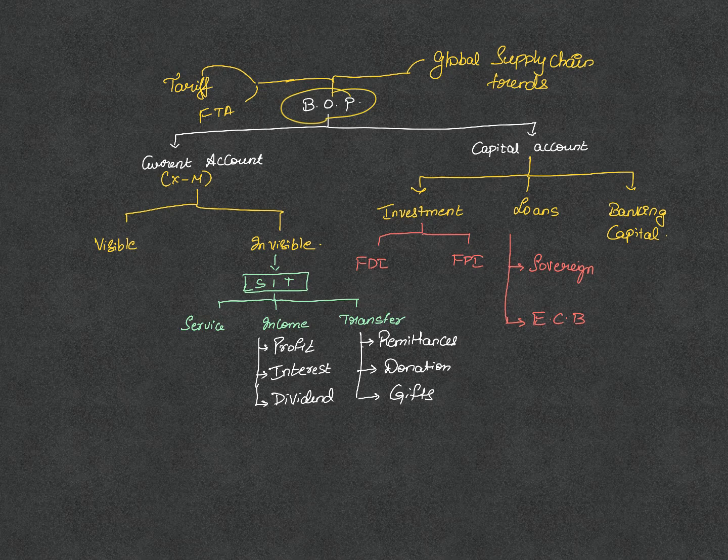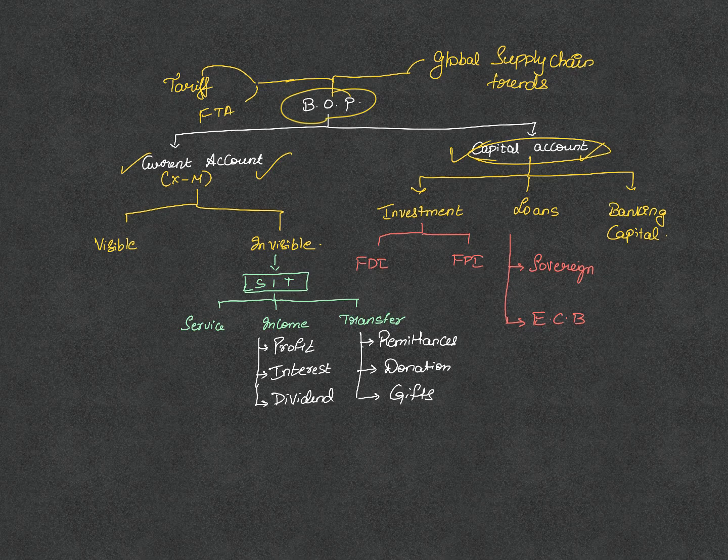This is nothing but an accounting mechanism which tracks how money is flowing in and out of the system. This can be divided into two parts, current account and the capital account. This is the first area where you can get questions in UPSC. Understanding the components of the current account and the capital account. In short, in a particular year, if the transactions are related to something that is short term, you would find them in the current account. And if they are something related to the long term, that is beyond the financial year, which has a future liability or a future asset associated with it, you would find that in capital account.